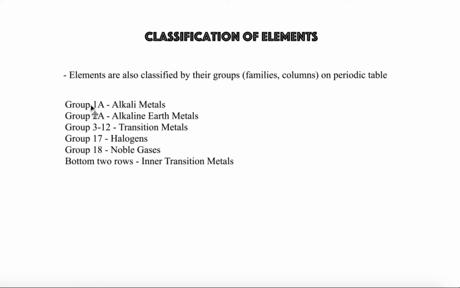So group 1A of the periodic table we call the alkali metals. Group 2 is called the alkaline earth metals. The middle rectangle, groups 3 through 12, are called the transition metals. Group 17 are the halogens, and group 18 are noble gases. We have two rows on the periodic table that are actually removed from it, which we call the inner transition metals.